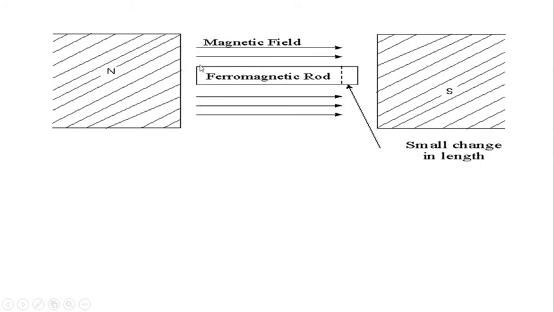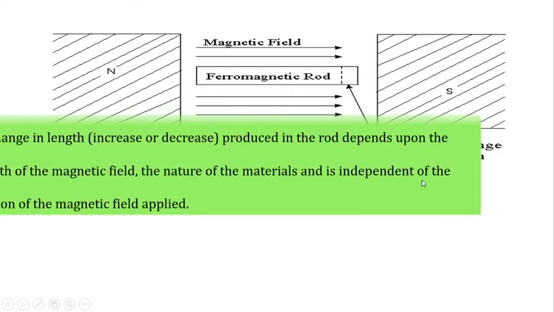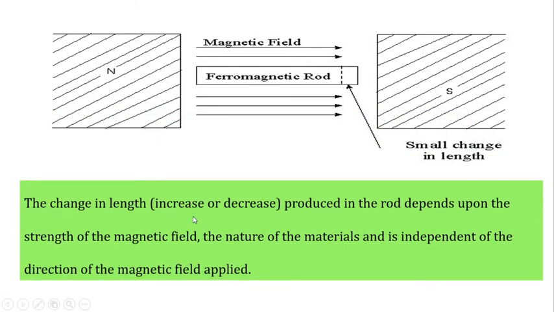See here, this is a magnetic field. A ferromagnetic rod is placed parallel to the magnetic field. So when we keep it like this, it experiences a small change in its length. The change in length may be an increase or decrease. The change produced in the rod depends upon the strength of the magnetic field and the nature of the material, and it is independent of the direction of the magnetic field applied.